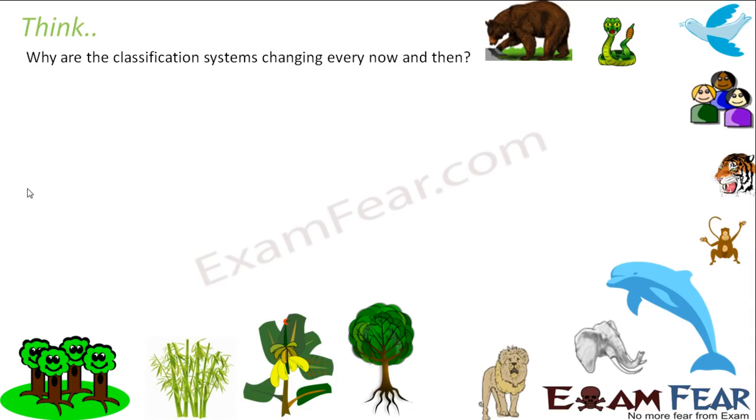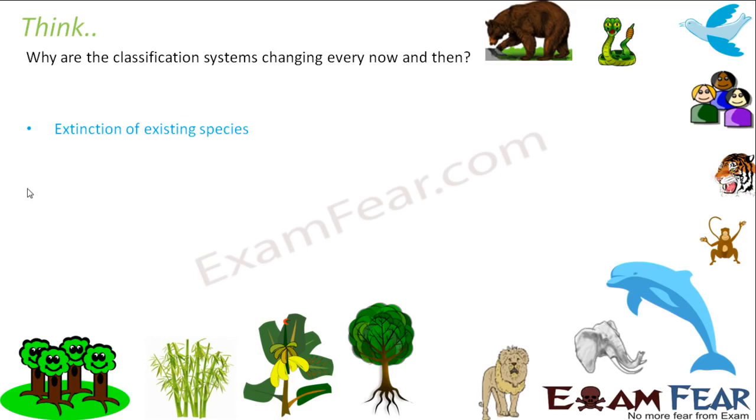Why do we need classification? Because there are so many varieties of animals, so we cannot study each of them. So why is it changing? Because the variety is increasing every day. Some types of organisms are becoming extinct, which are no more seen, but at the same time there are some varieties of organisms which are new, which were not existing before and came up now. So when you have these additions and deletions of organisms in the list, your classification system also has to change accordingly, right? So one reason is extinction of existing species.